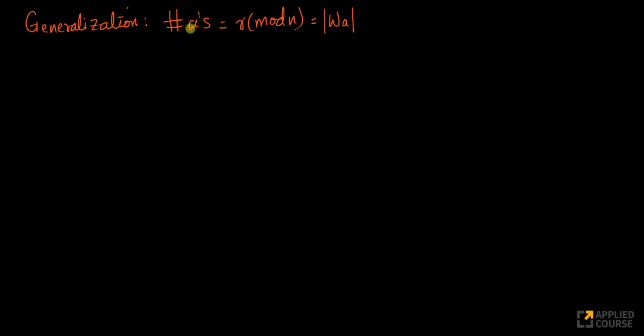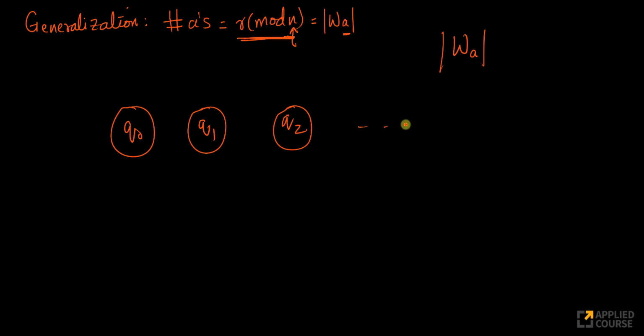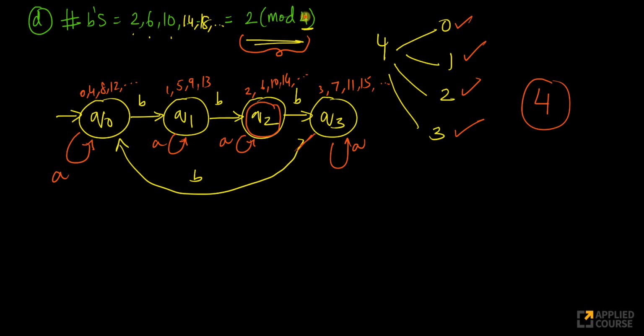Now, as a generalization, if you have anything R mod n, or in other words, if the number of A's in a word W, written WA, is R mod n, look at this n, you will have n states, Q0, Q1, Q2, so on and so forth, up to Qn minus 1. Just look at this example. n is 4 here. You have Q0 to Q3.